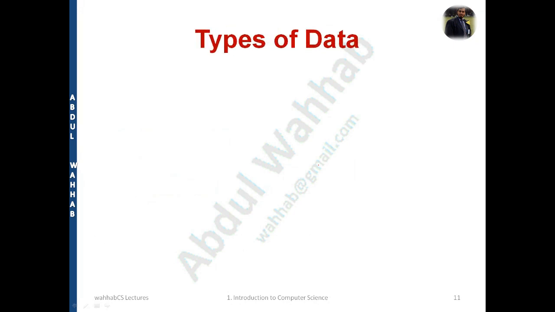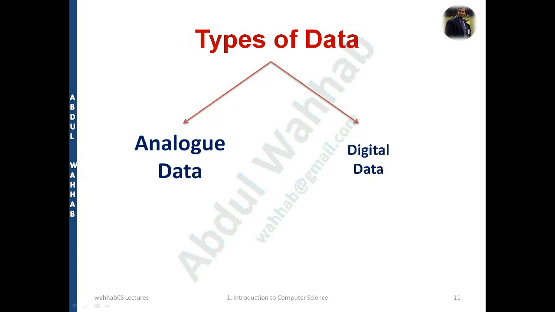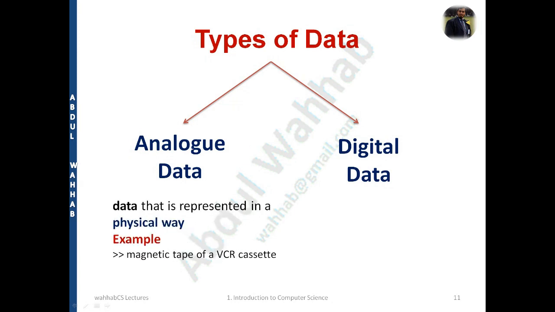Fine. We have two types of data. Number one is called analog data, another one is digital data. Analog and digital have some particular meanings in the computer. Whenever I'm talking about analog data, it is data that is represented in the physical way, for example a magnetic tape. On the magnetic tape, data is physically placed. So that is in the form of waves, or the analog form, or the physical form of the VCR cassettes or something like that.